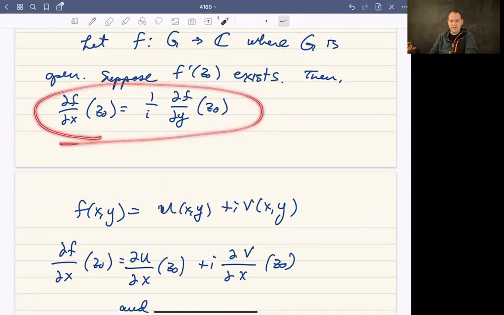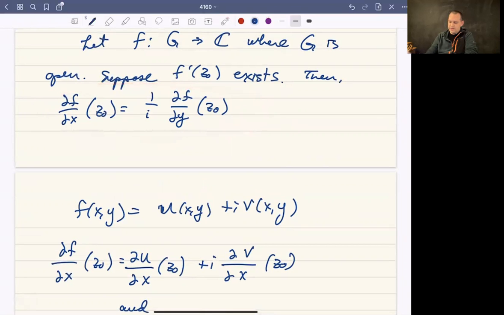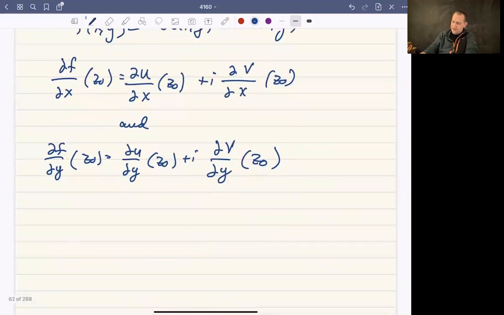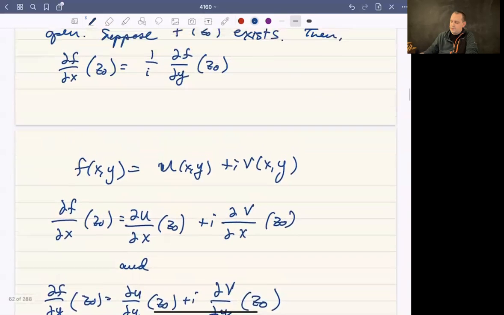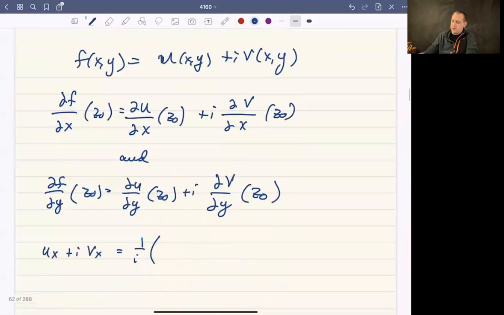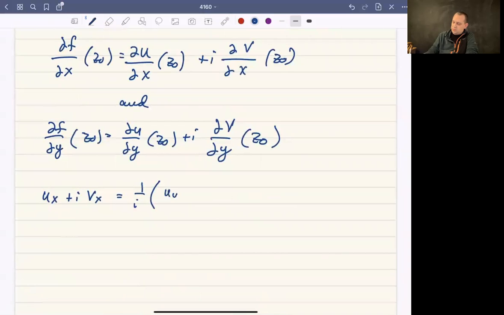And so in particular, if we know that f prime of z0 exists, and therefore the two partials satisfy this equation, what that tells us is that the partial of f with respect to x, which I'm going to write as u sub x, just for simplicity, u sub x of z0, but just call it u sub x, plus i times v sub x is going to be equal to 1 over i times the partial of f with respect to y, which is going to be u sub y plus i v sub y.